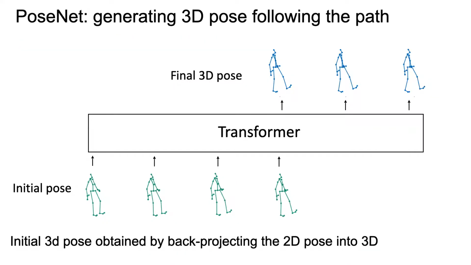We choose to use the transformer network to model temporal human dynamics. We first back project the 2D pose history into 3D using the human center depth predicted by PathNet. The network takes this initial 3D pose as input to predict the future human poses.